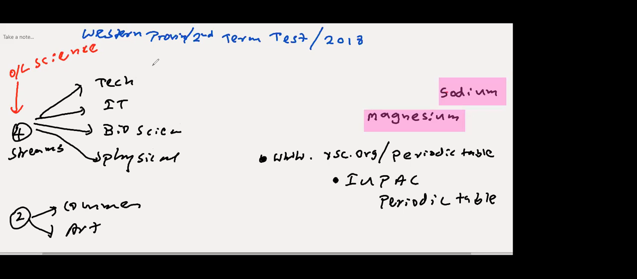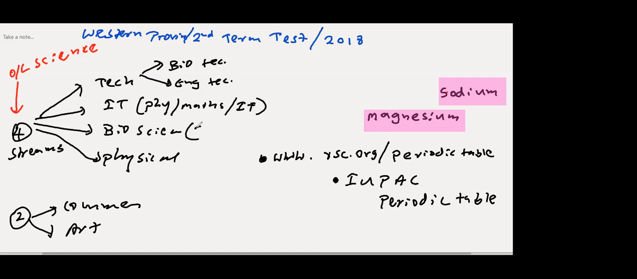The tech also has two branches: engineering tech and biotech. Most of the students now, instead of doing arts and commerce, are doing biotech and engineering tech, right? Then IT. For IT also you need physics, maths, and IT. You can't do only IT. These are the three subjects you have to select. For bioscience, you have to select biology, chemistry, and physics.